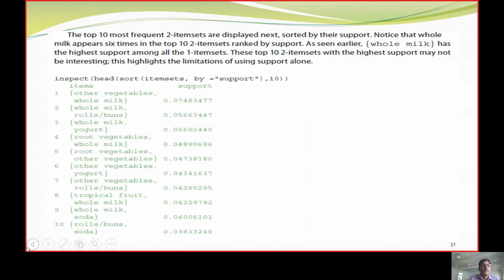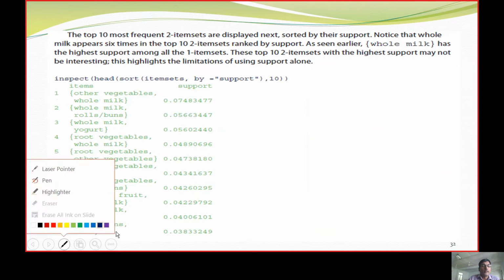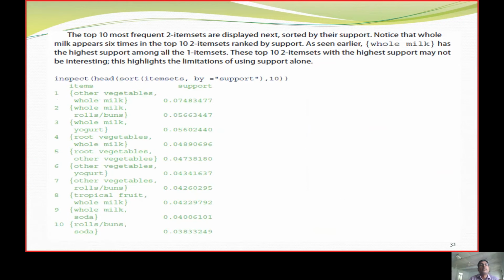So now you can see the transaction behavior, what it was stating. So the top 10 most frequent items we are going to display. That is vegetables and milk, milk and buns, bread and yogurt, vegetable and milk. So these are going to be the top 10 items.